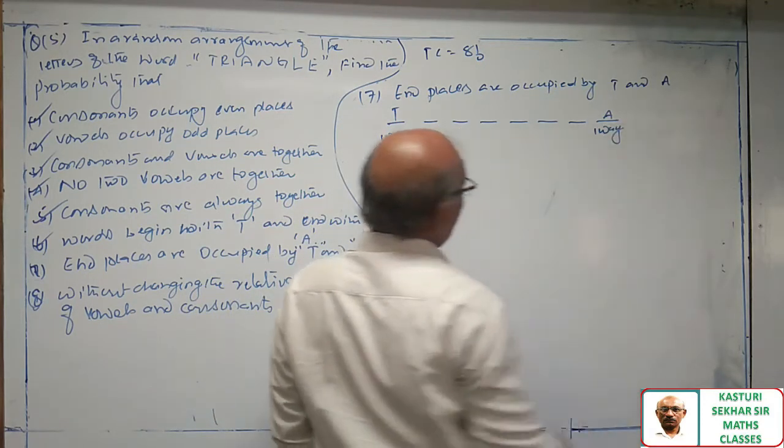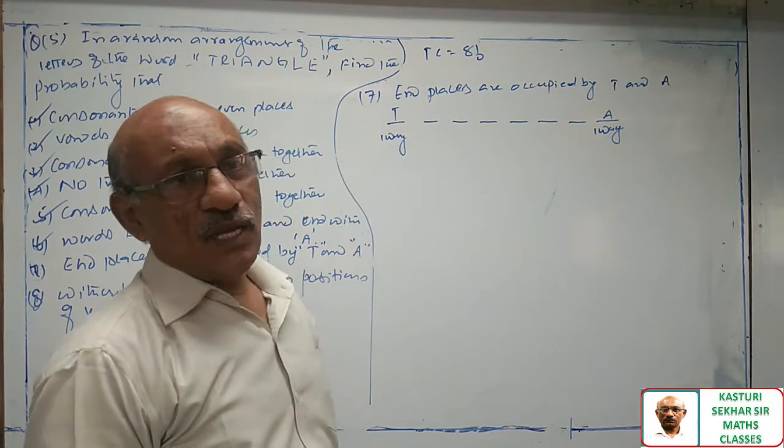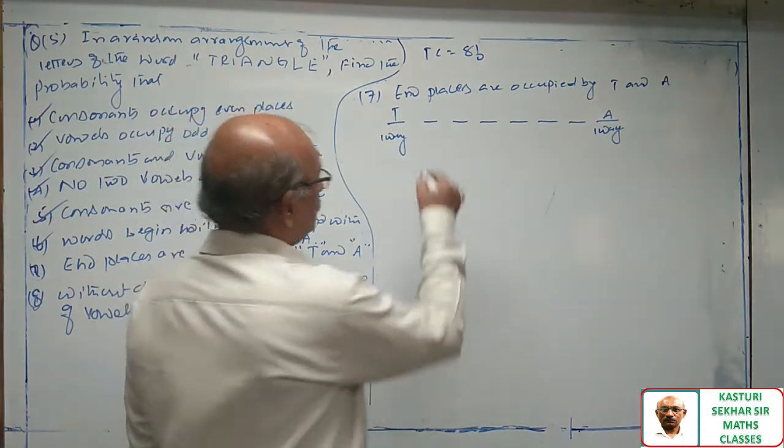This way, end places can be occupied with the T and A.